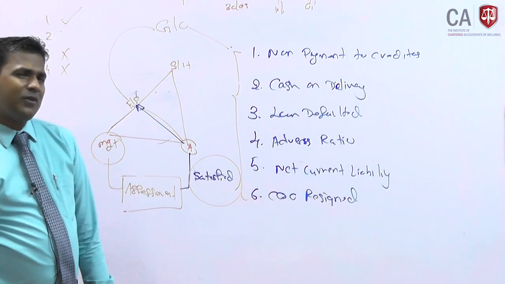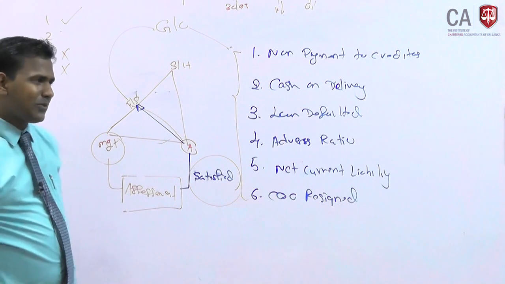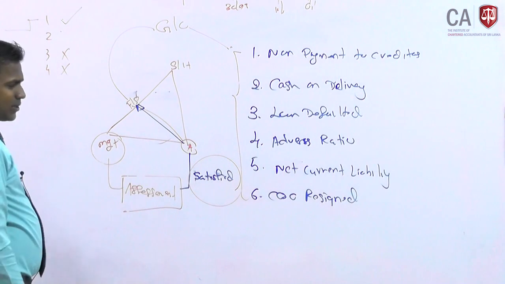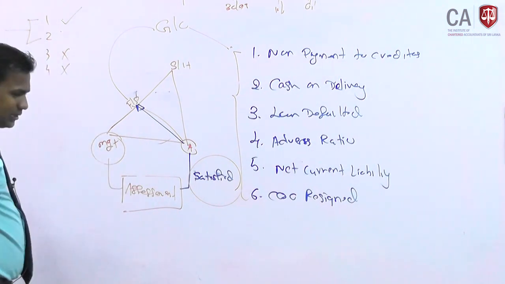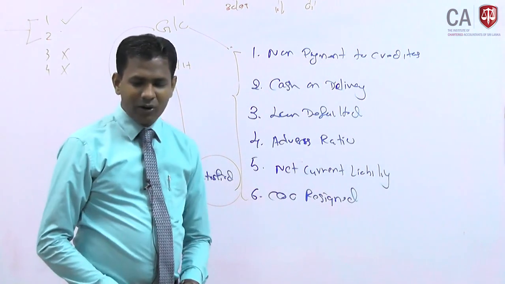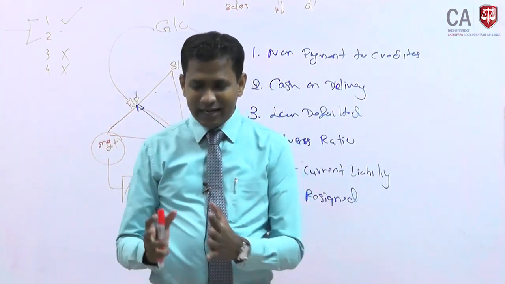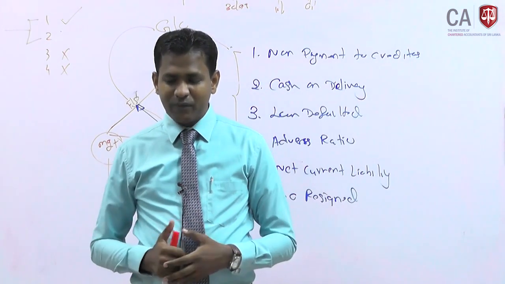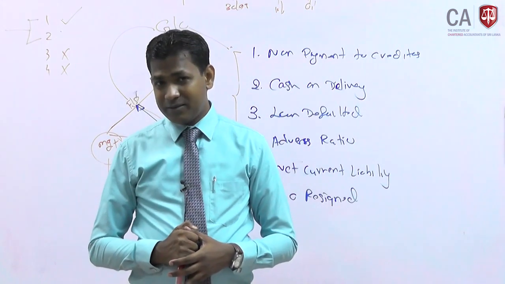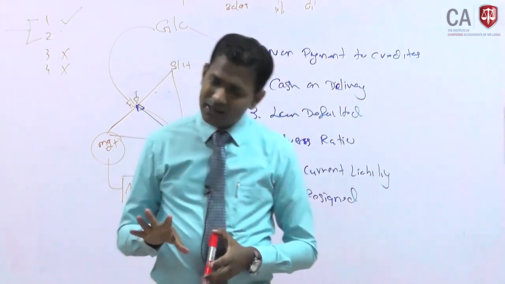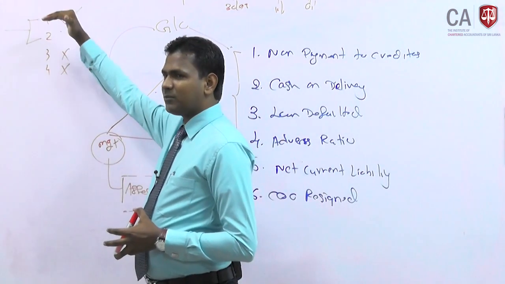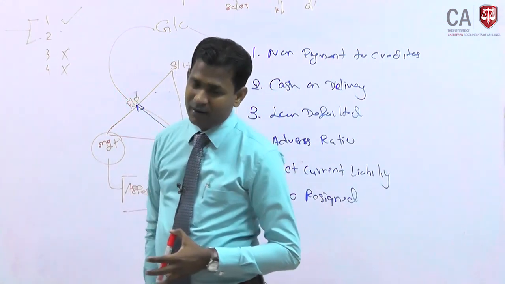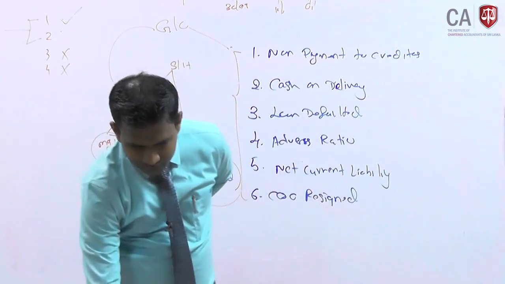But if somebody is doubtful whether it is disclosed or not, when you are writing the answer itself, you can properly mention: if adequately disclosed, this is the answer; if not adequately disclosed, this is the answer. But most likely according to the given information it is adequately disclosed. That is why it says the auditors have obtained sufficient audit comfort over the management plan. So that means already disclosed. That's how we have to assume. So both ways I feel the answer is correct. The most appropriate answer is number 1, but if you are not sure, you can write both, giving more prominence to number 1. Right. So that is the answer for question number 5.